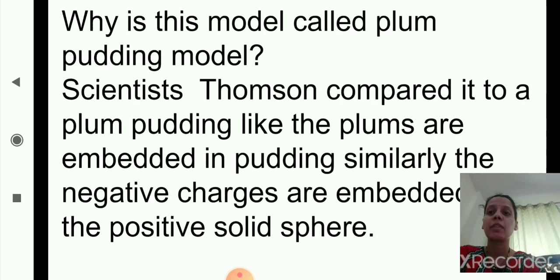Now, why is this model called the plum pudding model? Scientist Thomson compared it to a plum pudding, like the plums are embedded in pudding. Similarly, the negative charges are embedded in the positive solid sphere.